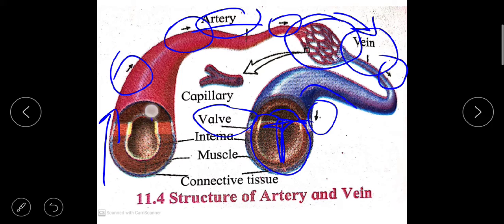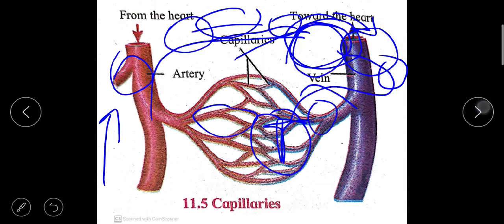These arteries and veins decrease in diameter continuously as they branch throughout the body, and form a thin hair like network. This is known as capillaries.